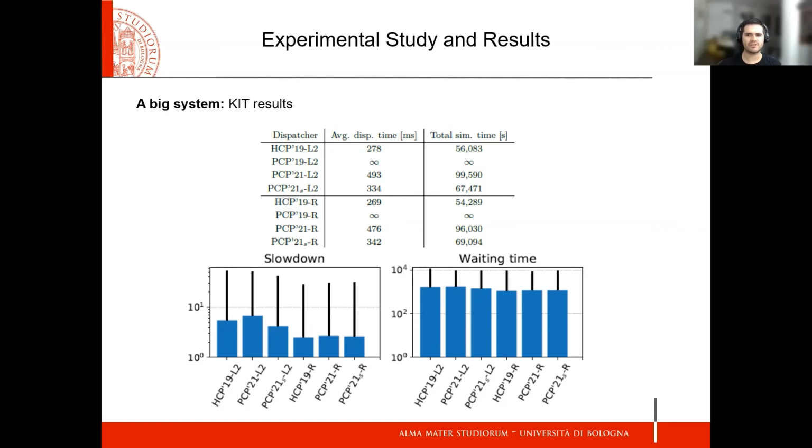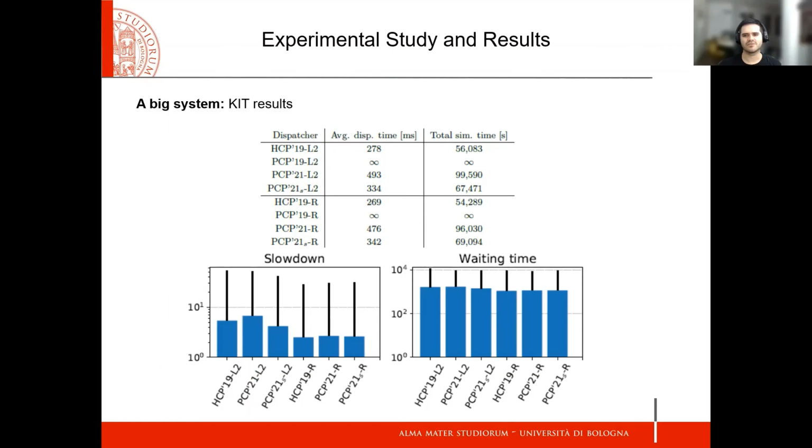The performance of PCP21S is not too far from that achieved by HCP19. The gap is around 20%. You can see in the figure that in terms of quality of service, the dispatchers behaved almost identically. Summarizing on KIT with homogeneous resource requests dominated by short jobs, we improve the search on homogeneous workloads by breaking the symmetry among identical resources, reducing the performance difference with HCP19.